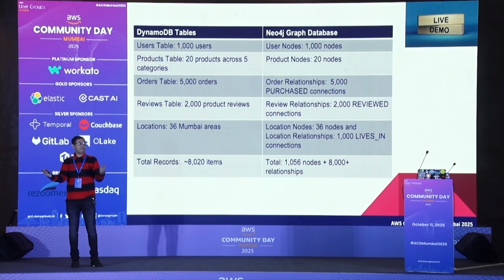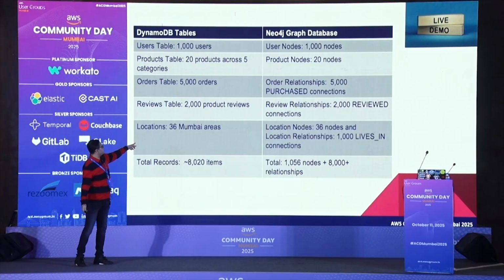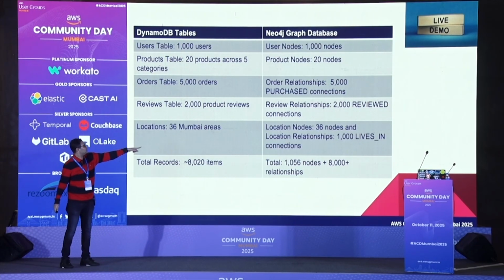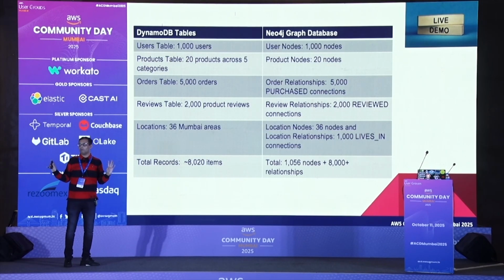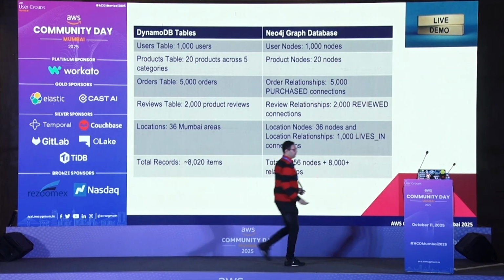I have a Neo4j database, which I will show live now, and DynamoDB. I replicated both for this demo. And I have 36 Mumbai areas. I took only 36 Mumbai areas and added them, and I also added the location where users live. In total, 8,020 items, total records, in both cases. Now let's see the live demo. I still have 10 minutes, so I can cover the live demo now.